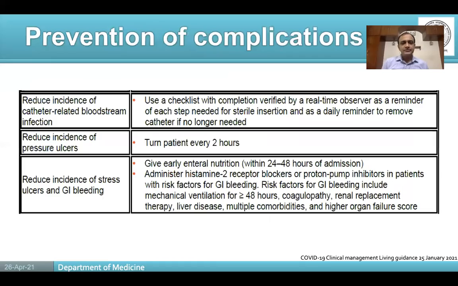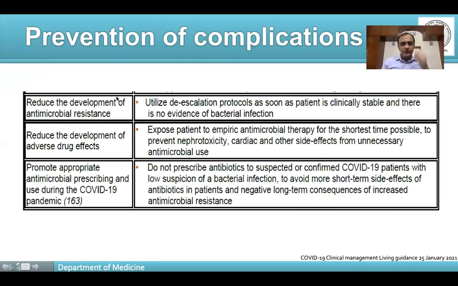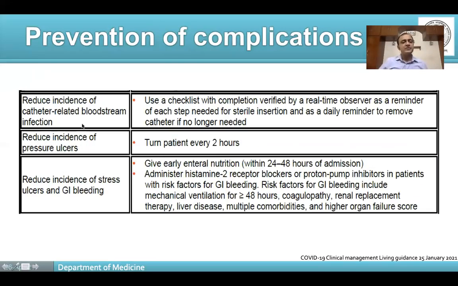Right. So talking about complications, all the patients who are being managed in the ward or ICU should be routinely screened for catheter-related bloodstream infections clinically, and if required, blood culture should be advised. We should emphasize changing the posture of the patient in the bed repeatedly so as to prevent pressure ulcers.